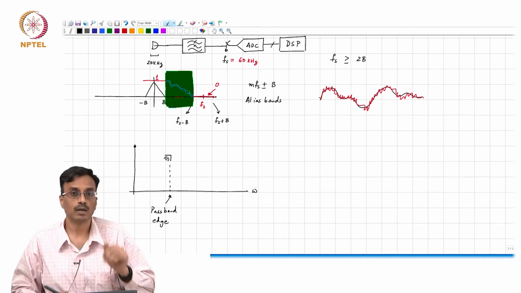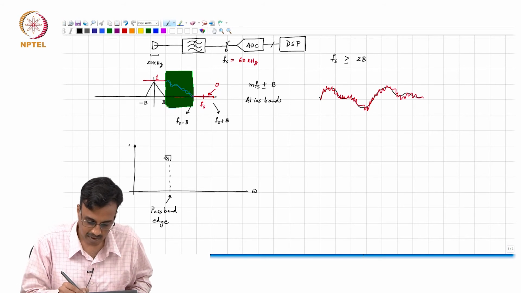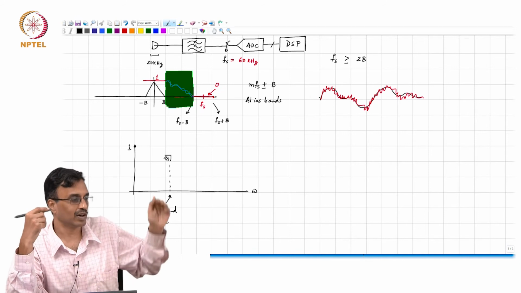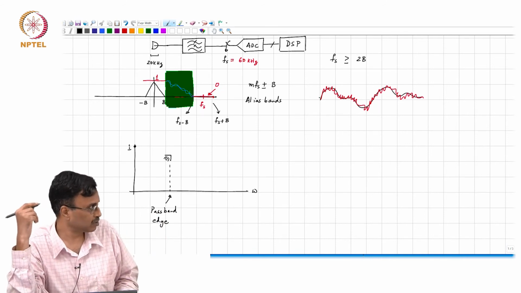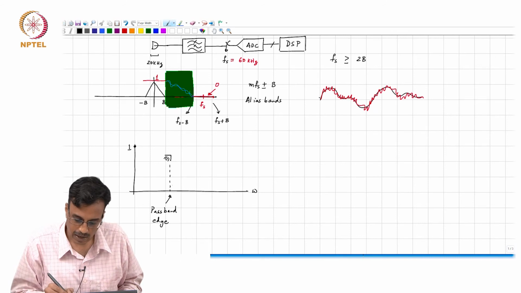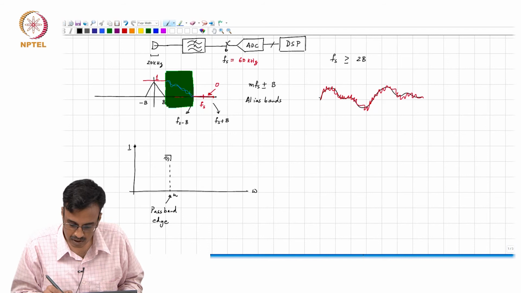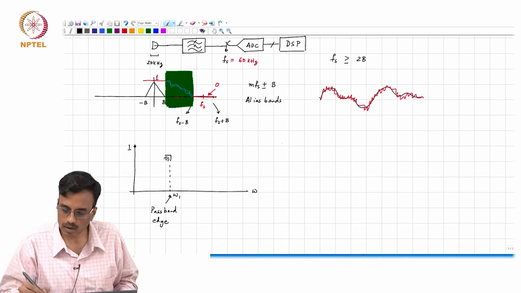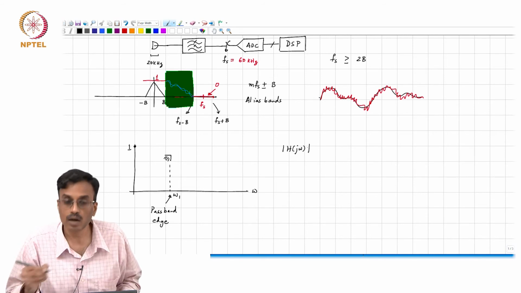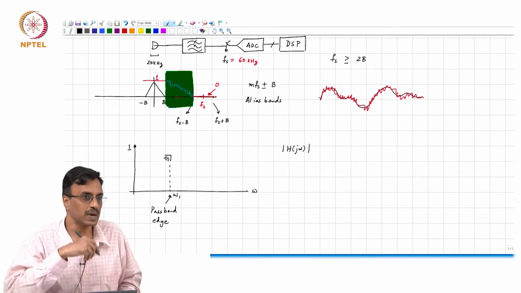This is omega, right? We can always say the DC gain has to be 1. If it's not 1, you can always put an amplifier so that the gain is 1. And how would you specify the passband? How would you specify the filter's passband? So the gain of the filter, or the magnitude response of the filter, which I call H of j omega, must be